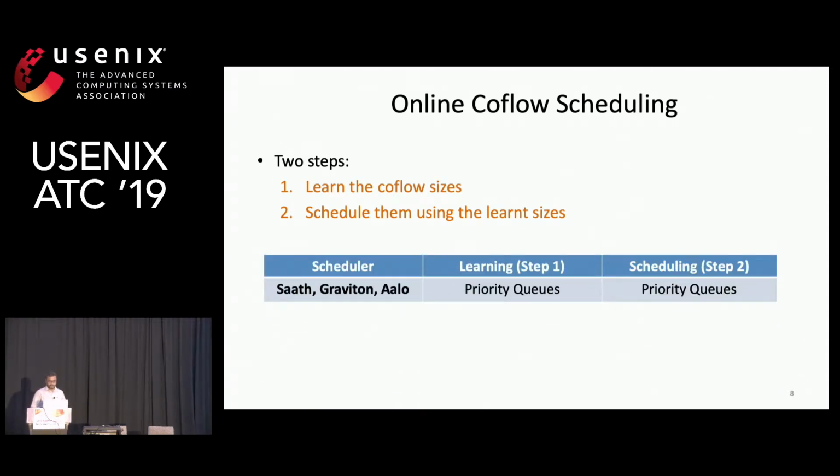The problem has been studied in the past, and several online Coflow schedulers like SATS, Graviton, and Allo have been proposed. They use priority queues for learning the sizes, and they use the priority queues to schedule them as well. But learning by priority queues has several drawbacks. So in this paper, we propose a new online Coflow scheduler called Fillet, which uses sampling to learn the Coflow sizes. This makes Fillet very scalable by nature. Then Fillet uses priority queues to schedule the Coflows.